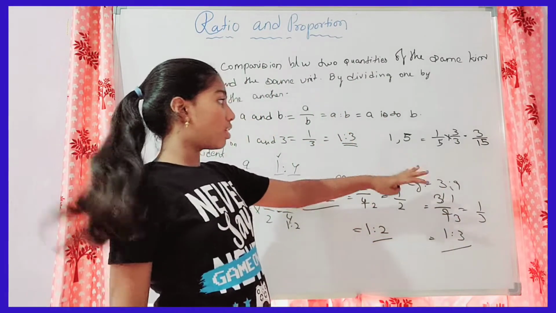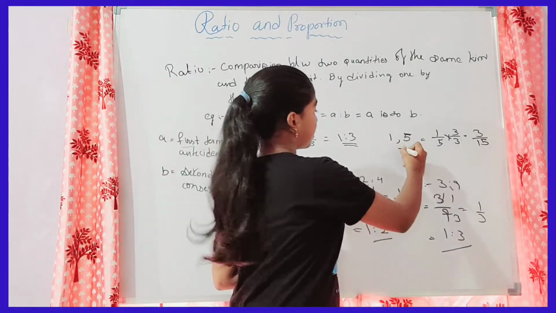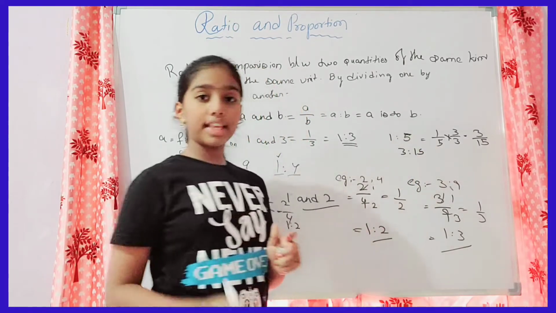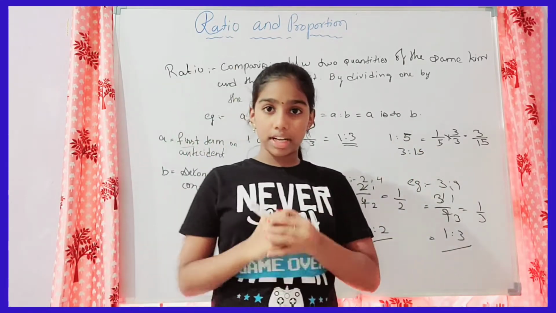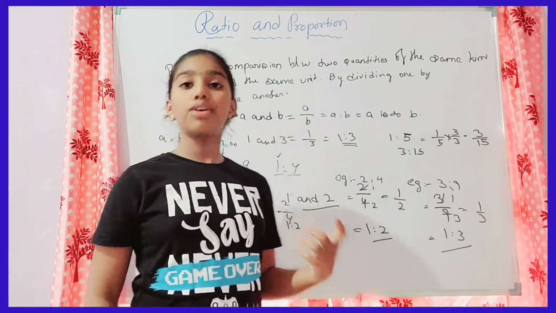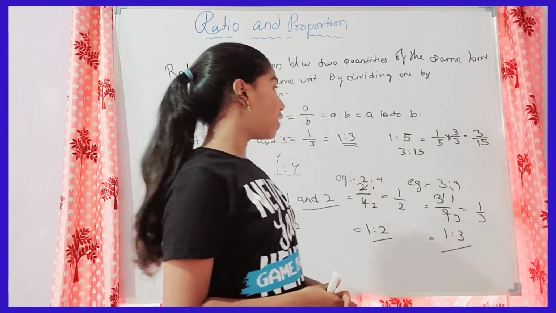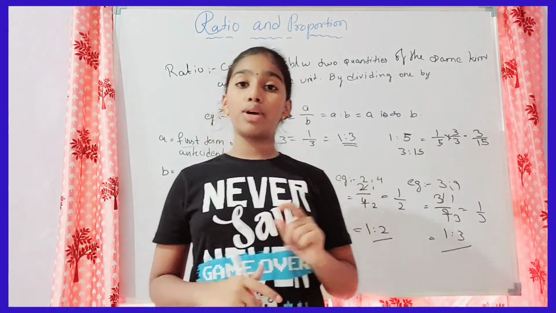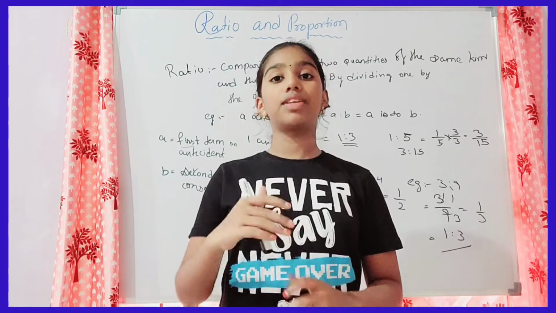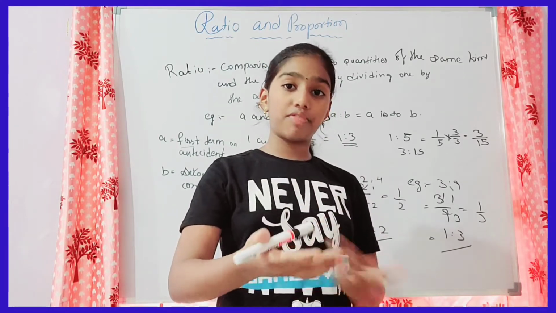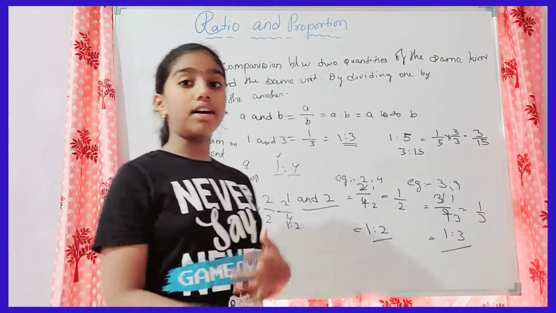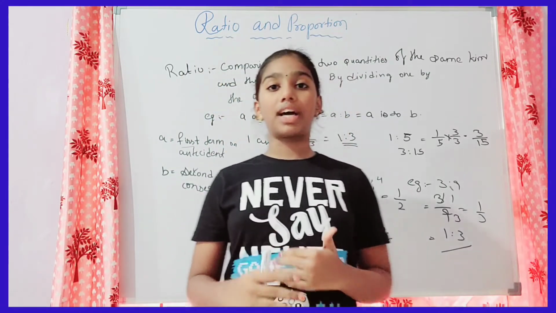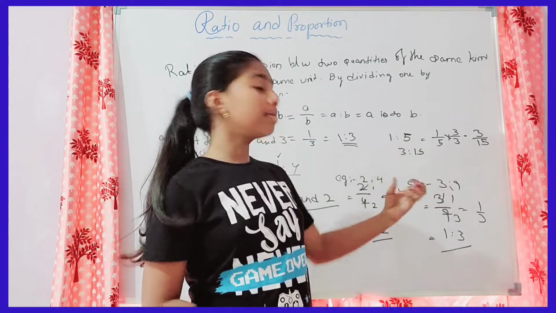So here I want the ratio of those, that is 3:15. 3:15 will be the equivalent ratio of 1:5. This is how we find equivalent ratios, by multiplying the same number with the first term, that is the antecedent, and the second term, the consequent.